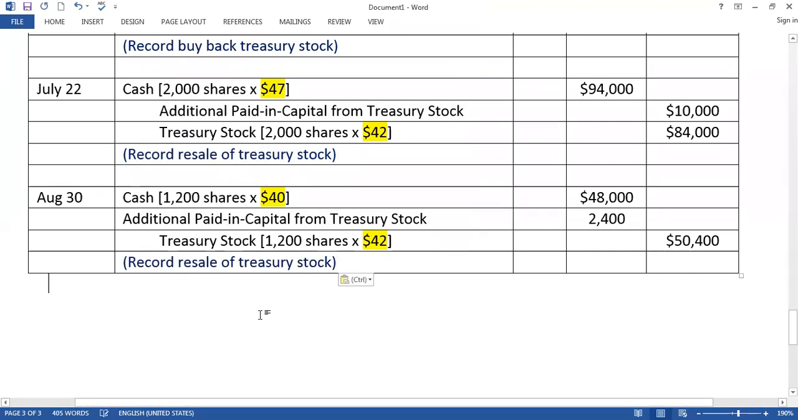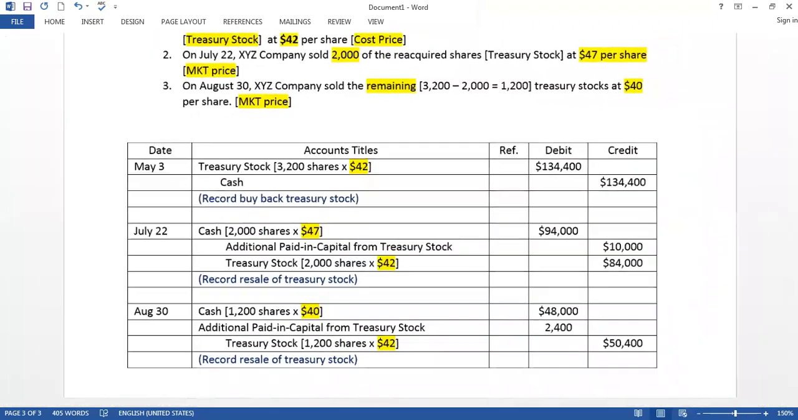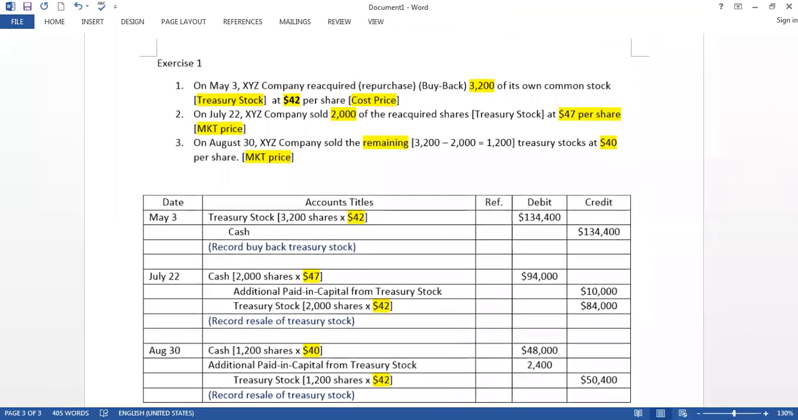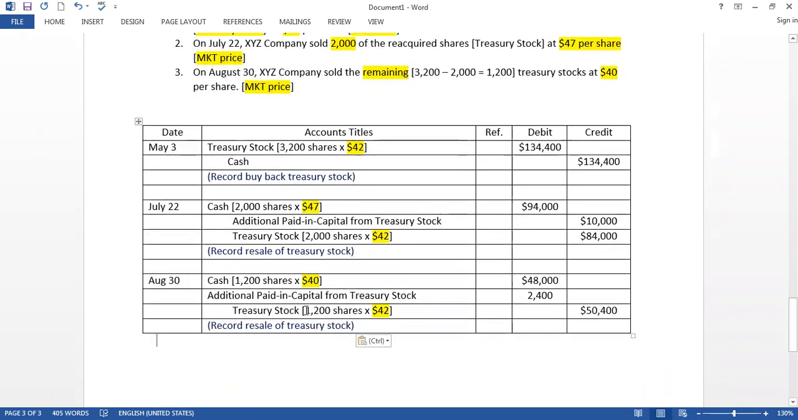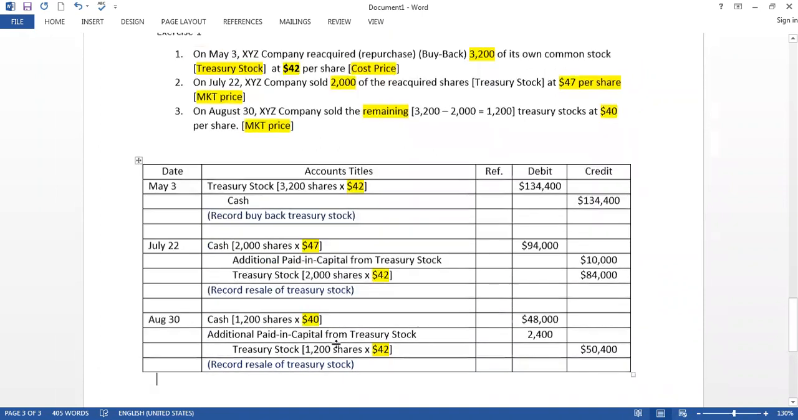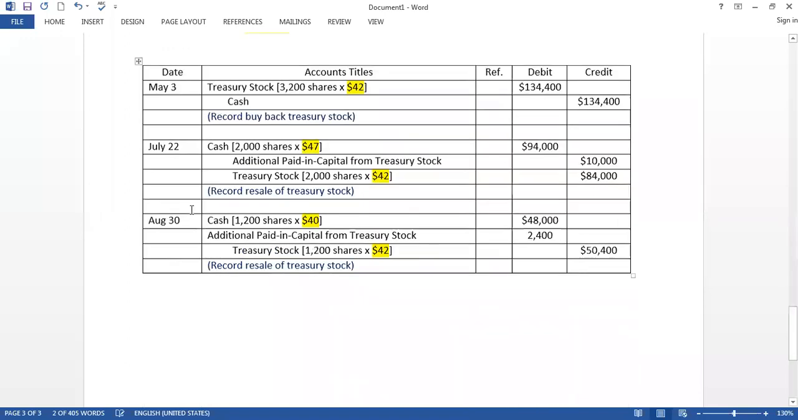And this is the narration: record resale of treasury stock. So this is the question and here is the solution. In the exam, you have to follow my style. First, debit item, then you have a space, credit item, then narration. If you don't follow this, you will lose your grade. So this is exercise 1. Let's see exercise 2.